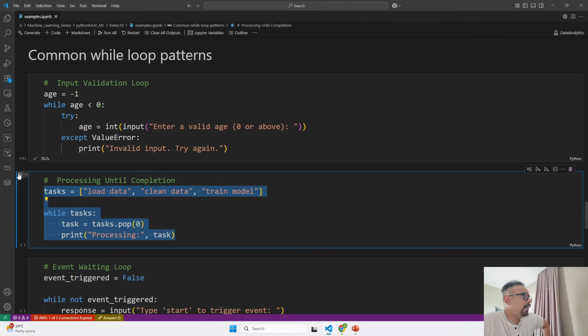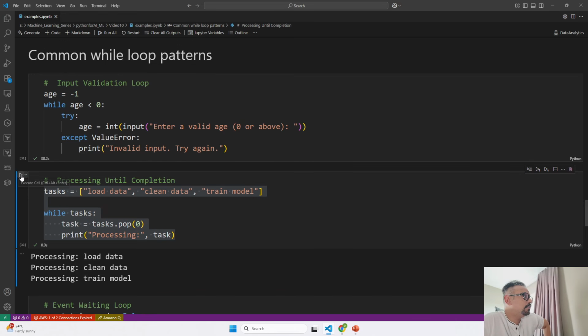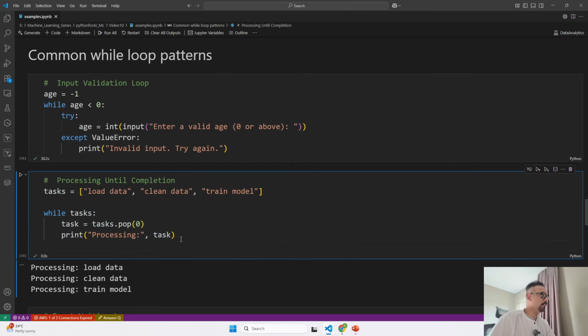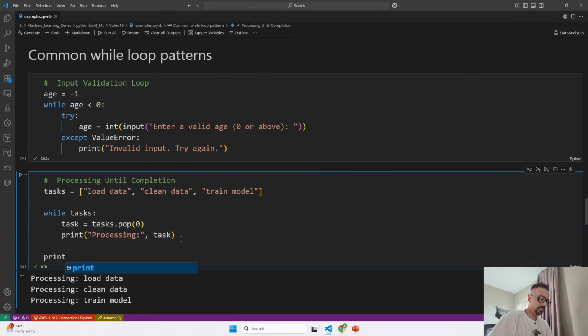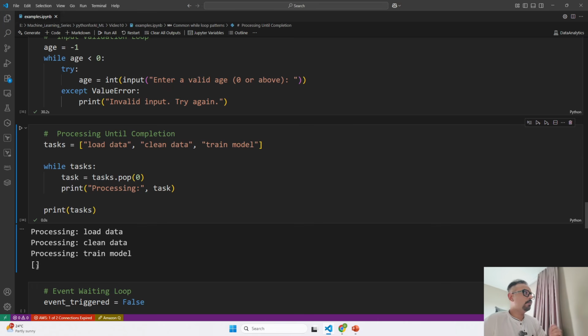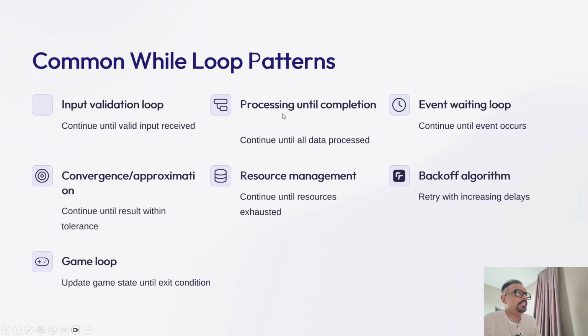So if I go ahead and run this, see, first time what it did is task pop. If I print tasks, you will see it is going to be an empty list now. See, that is how you can use processing until completion. Till the time all the elements inside the list are not processed, it is going to keep on looping. That is how you use a while loop as one of the while loop patterns, processing until completion.